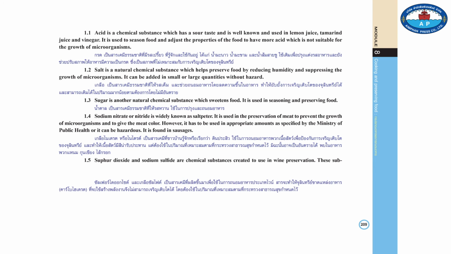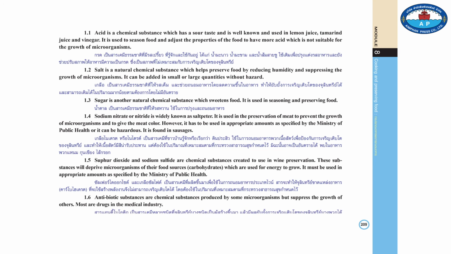1.5. Sulfur dioxide and sodium sulfide are chemical substances created to use in food preservation of wine. These substances will deprive microorganisms of their food sources, carbohydrates, which are used for energy to grow, and must be used in an appropriate amount specified by the Ministry of Public Health. 1.6. Antibiotic substances are chemical substances produced by some microorganisms but suppress the growth of others. Most are drugs in medical industry.